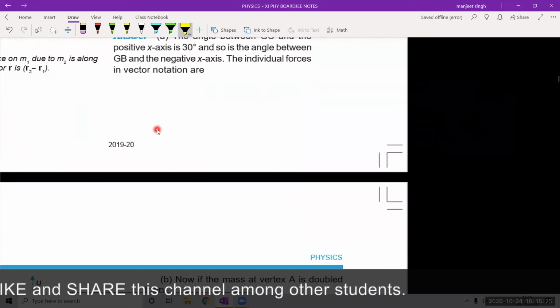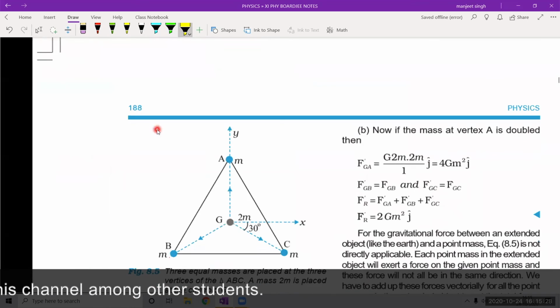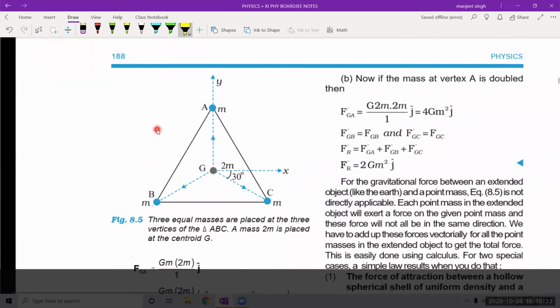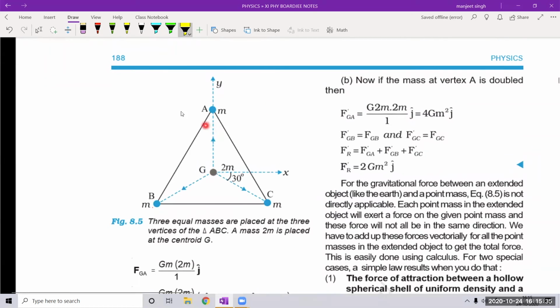This question can be done in many ways. One of the methods is shown here. Now see, this is your equilateral triangle. A, B, C, three vertices are there. Mass M is there, mass M is there, mass M is there. This is the centroid. What is the centroid? Find out the midpoint of AC and join it with this line. Find the midpoint of this line, join with the other opposite vertex. Then you get the centroid.